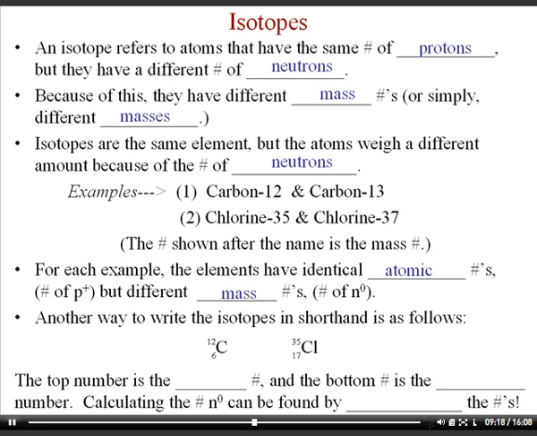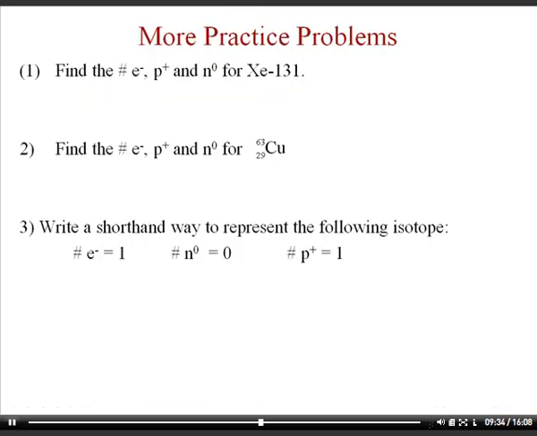There's another way to write the isotope with a number on top and a number on bottom. The mass number is on top and the protons are on bottom, so when you subtract those numbers as written, like 12 minus 6 or 35 minus 17, you get the number of neutrons. That's a very convenient way to write the symbols because it's already lined up to subtract them. And then we do some more practice problems.